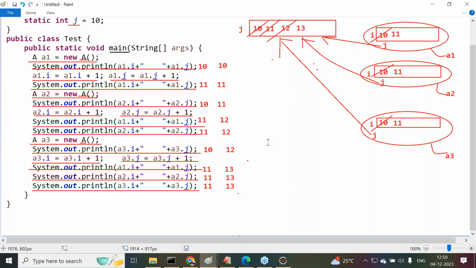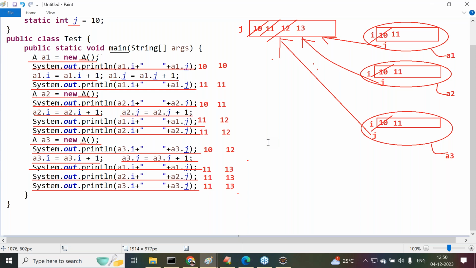Right, sir. Now from this we are getting some conclusions. Try to understand these conclusions from this total diagram. All of you understand it clearly. What conclusions are we getting? Overall, how many objects did we create for class A? 3 objects. How many copies of the I variable are created over these 3 objects? 3 copies of the I variable are created.